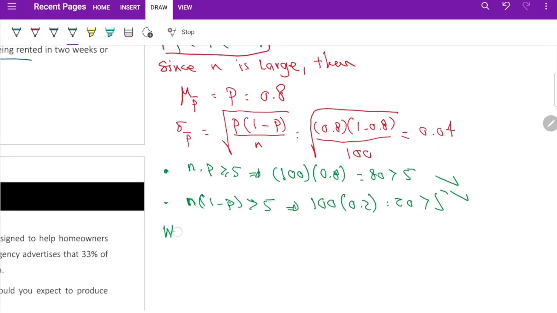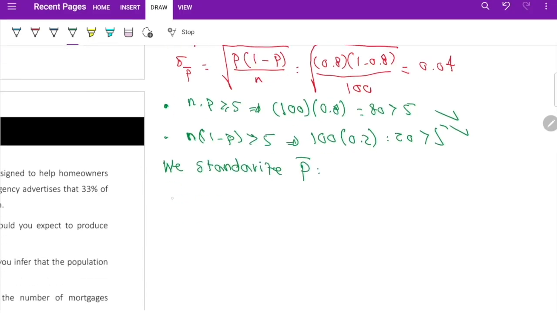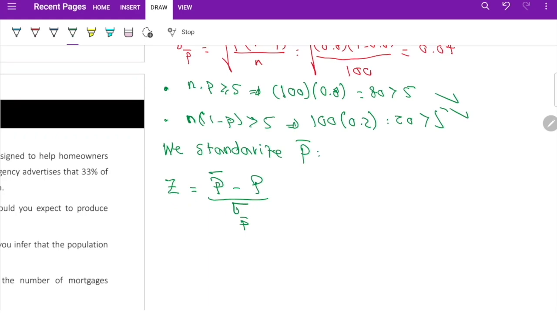So we now standardize p bar. How do we standardize that one? Using the formula that we established at the beginning, which is p bar minus p divided by this standard deviation.